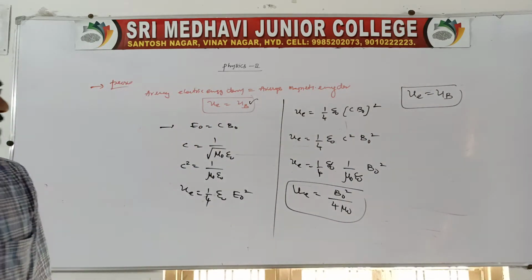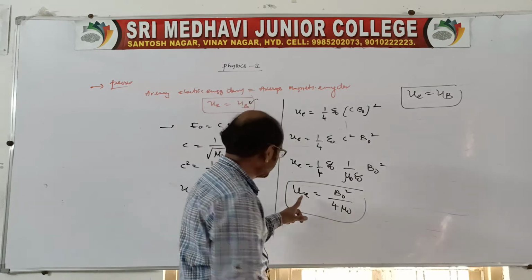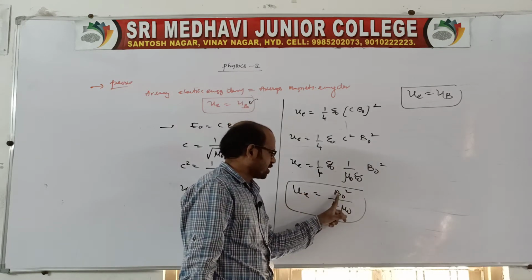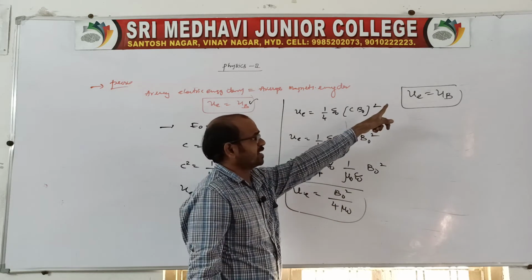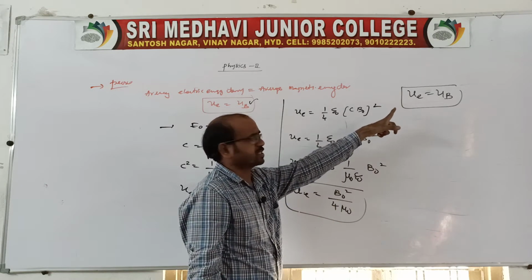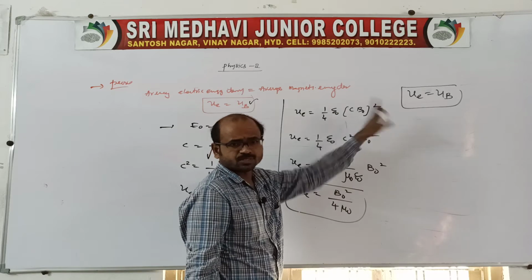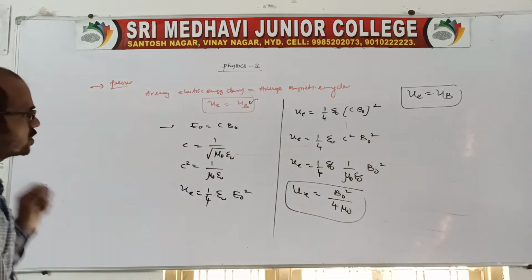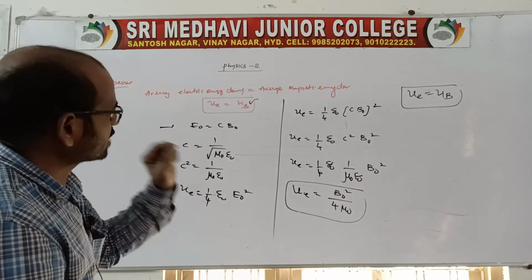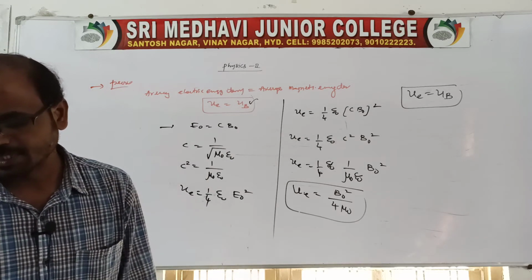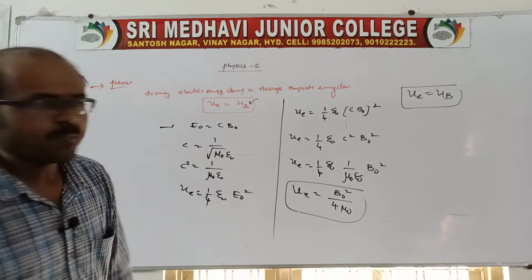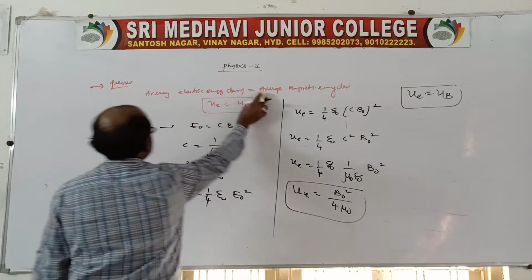Is it okay now? This is UE equal to UB, where UE is equal to B naught square by, sorry, I mean 4 mu naught. So the energy density UE is equal to UB. That means both the electric field energy density and the magnetic energy density are propagated equally and shared equally. This is the relation related to the average energy density.